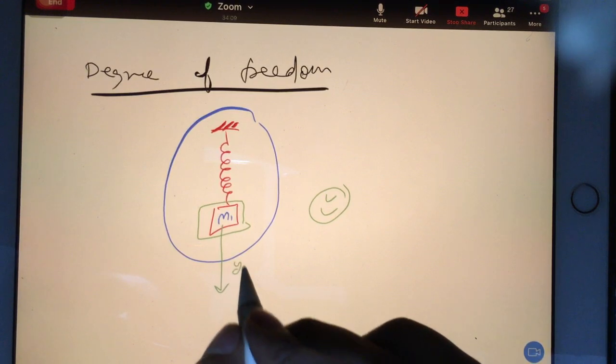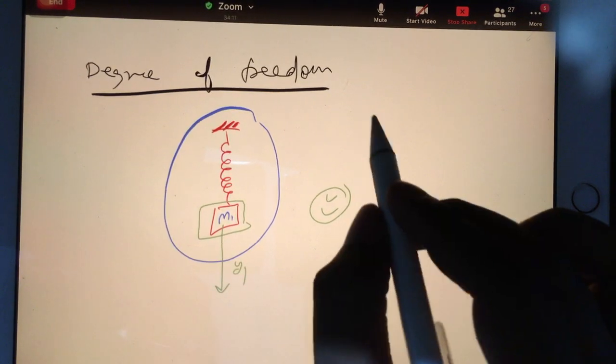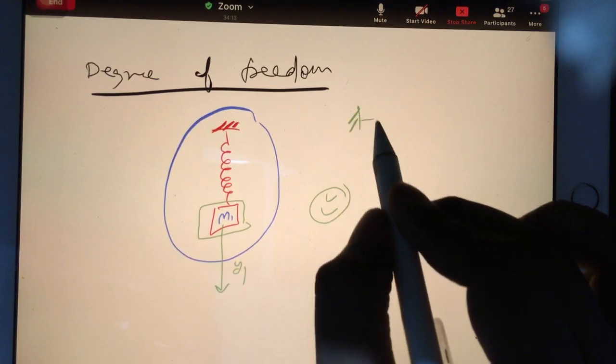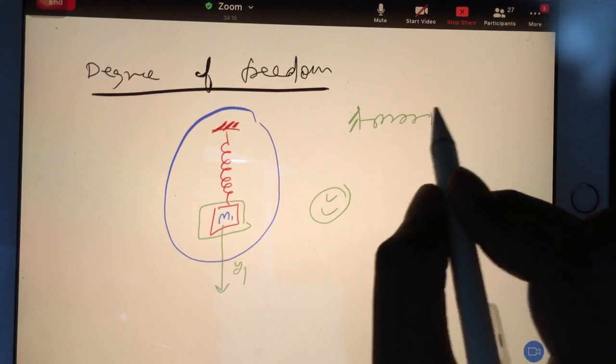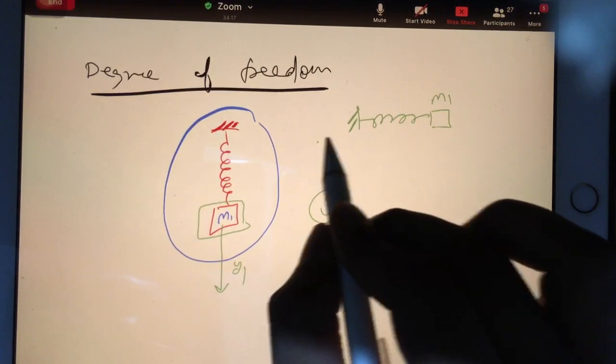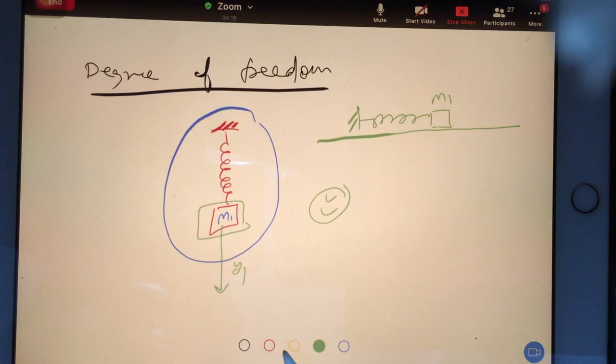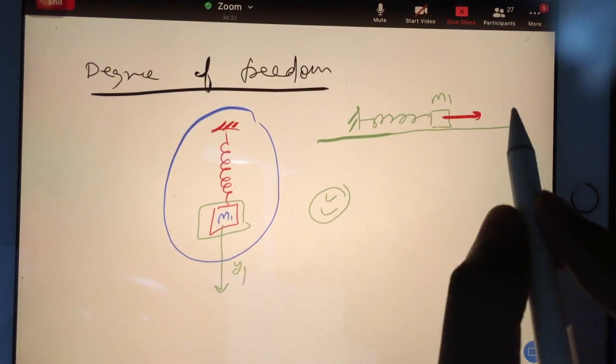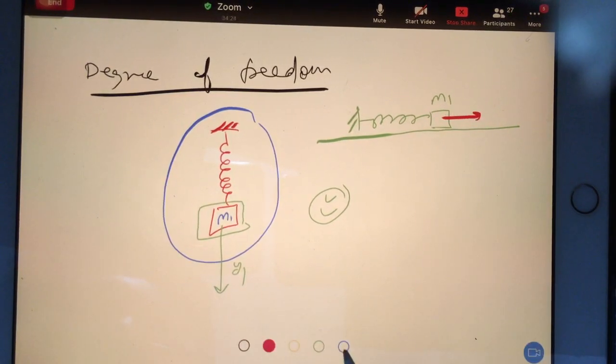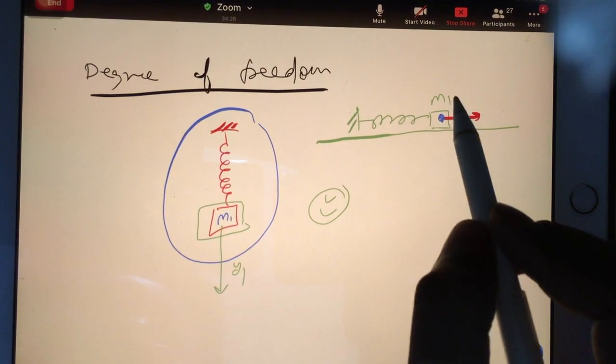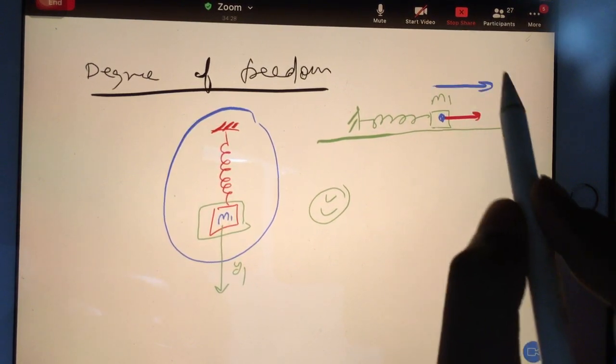Suppose y1 displacement. Another example, suppose you have a horizontal spring and again you have mass m1 here, and you have a flat, frictionless surface. Again pull the mass and leave the mass, then it will start vibration. So again at a time this mass will have only one displacement, right?